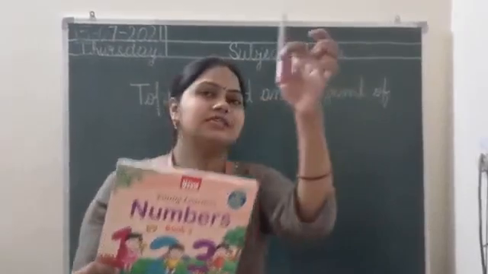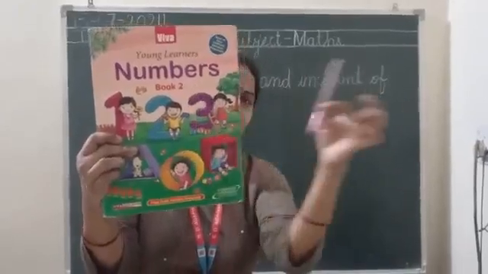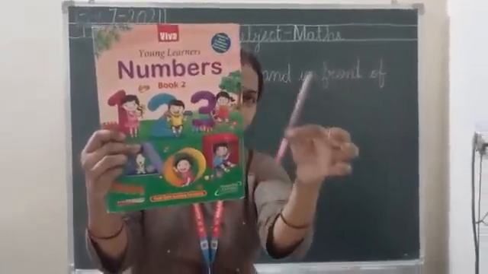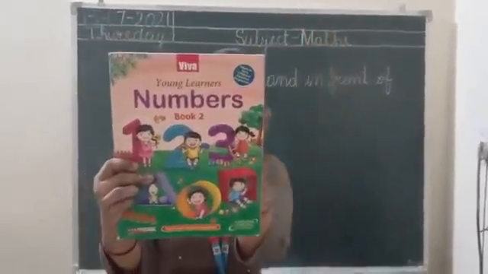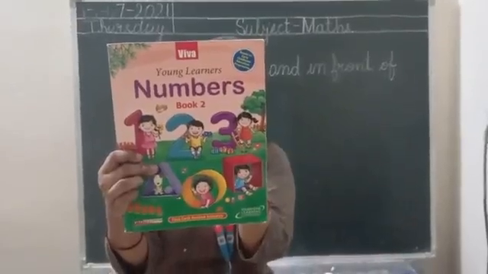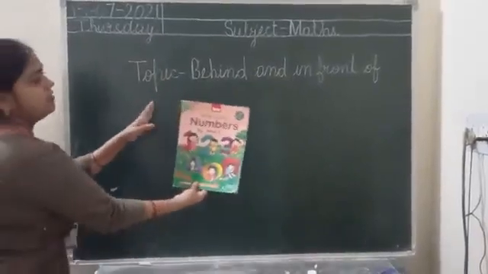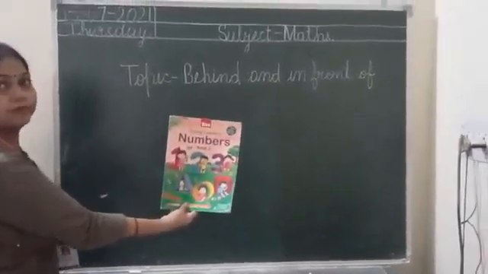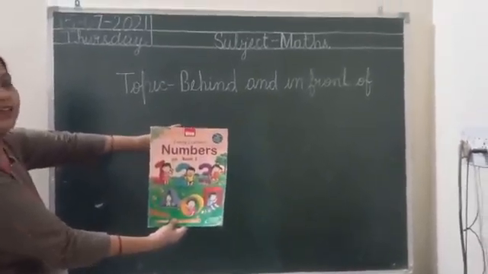Now see this pencil. This pencil is in front of this book. Now the position of the pencil is behind this book. Now this book is in front of this green board.